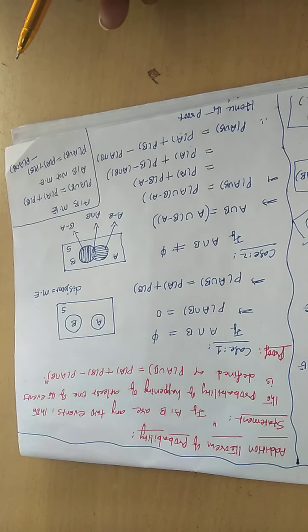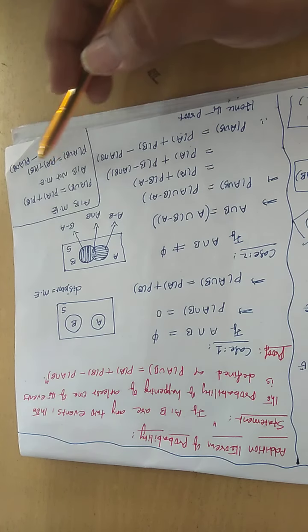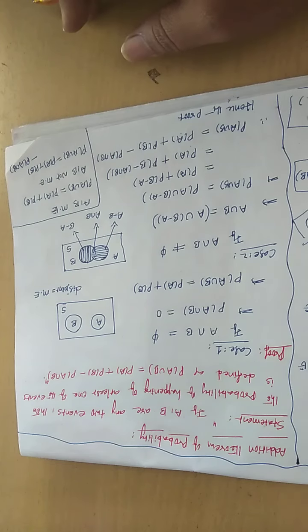We also learned what a simple event and a compound event are. We also learned the definition of the addition theorem in the case of 2 events as well as 3 events, and we understood the proof of the addition theorem of probability in the case of 2 events, which can be extended to 3 events as well as n events, and these special conclusions.